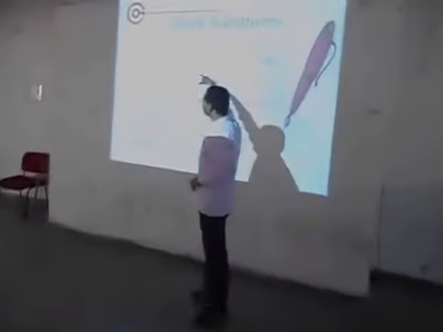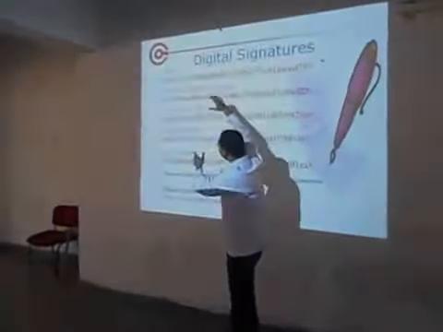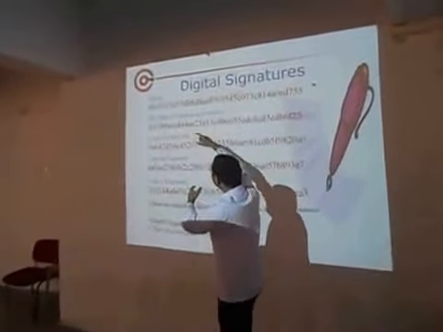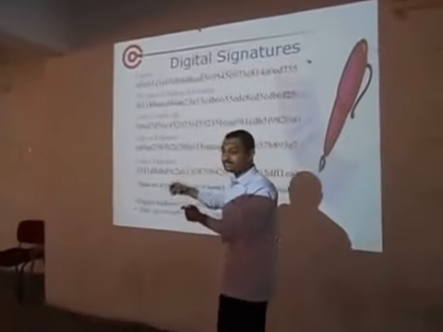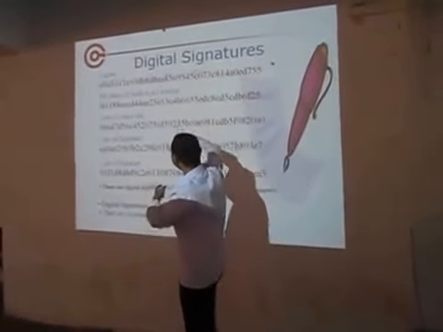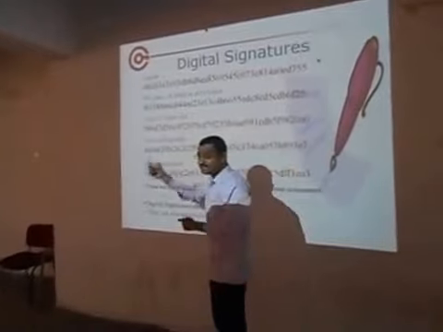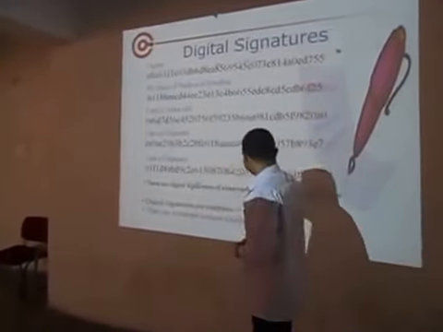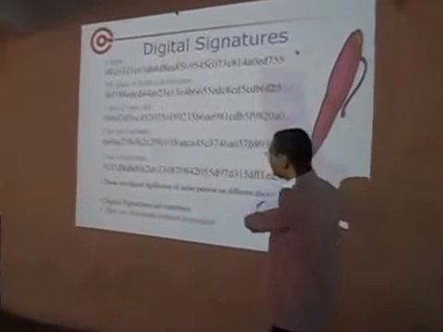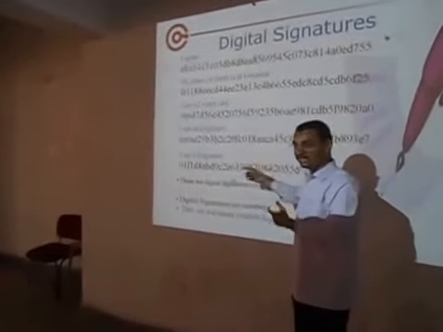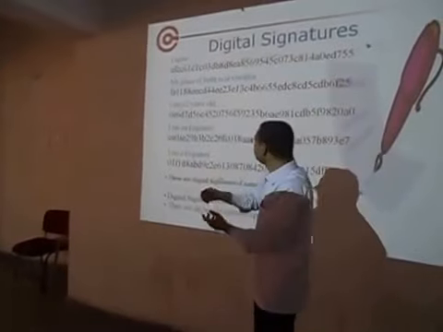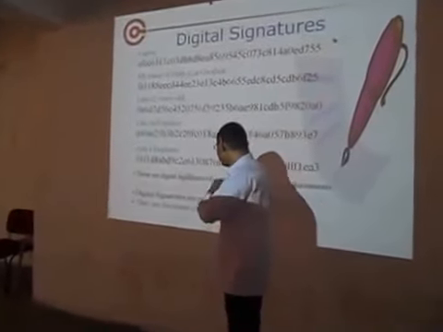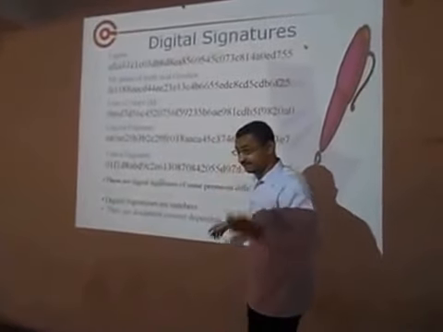See, this is the example. These are the signatures given by the same person. The code changes, the signature changes. These are all the signatures made by a single person, but the signature changes depending on the content he has signed. Digital signatures of the same person on different documents: depending on the document, the text, the format, the size, the digital signature changes. Digital signatures are numbers and words. They are document content dependent, as I have told you.